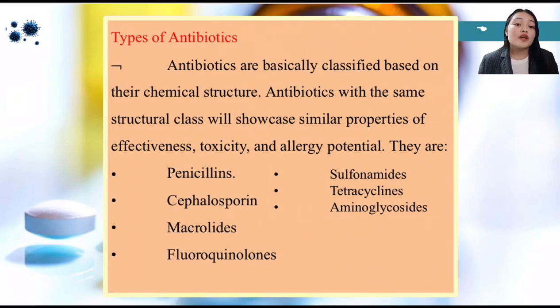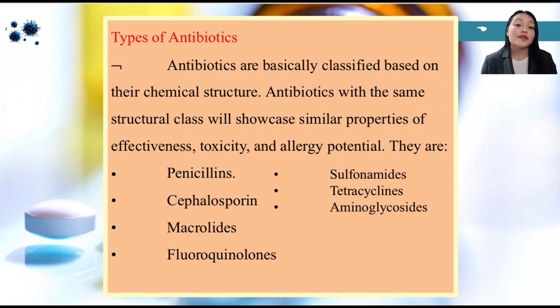So antibiotics are basically classified based on their chemical structure. Antibiotics with the same structural class will showcase similar properties of effectiveness, toxicity, and allergy potential.